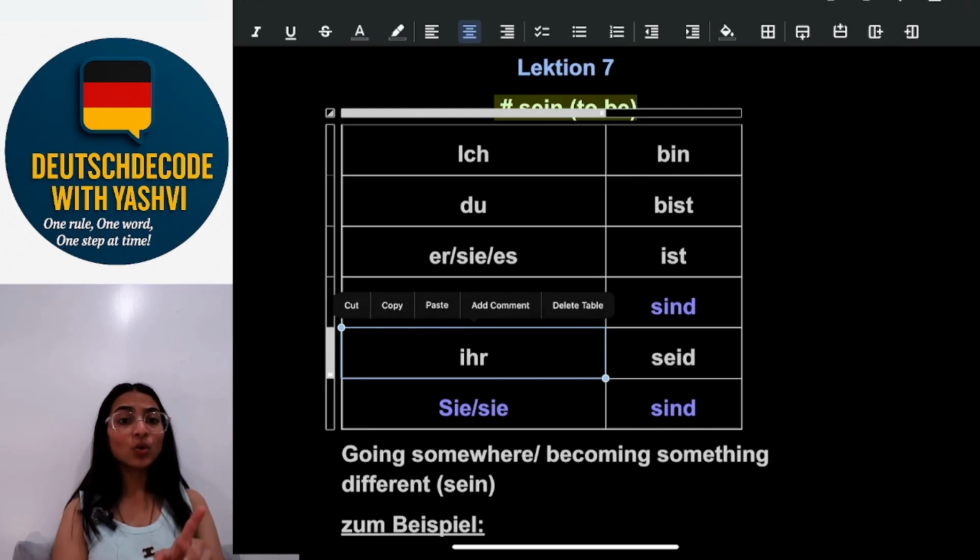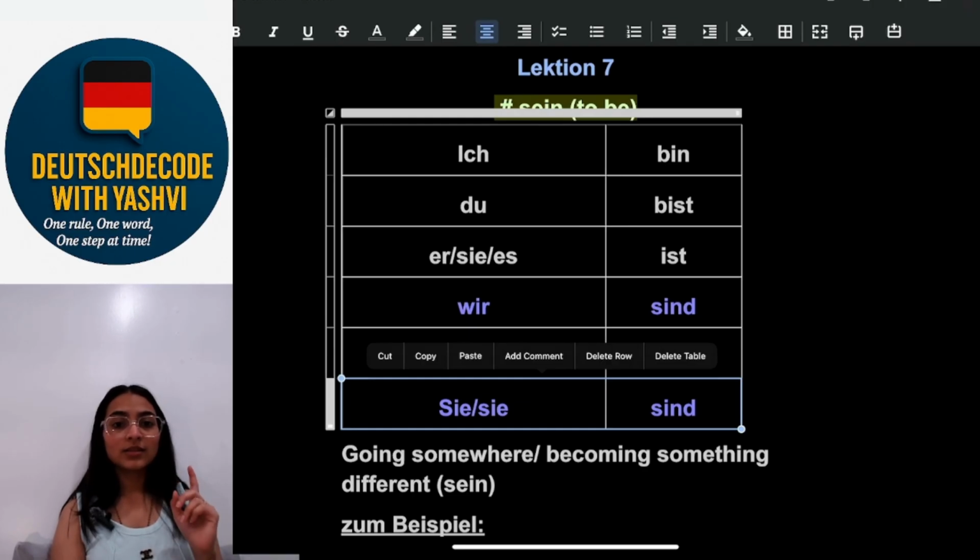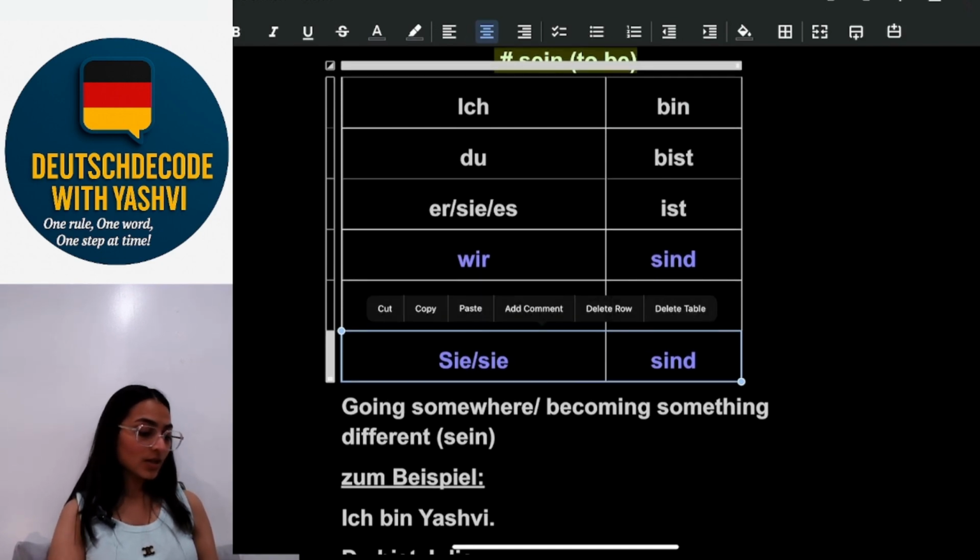Ihr seid, you all are. Sie and sie sind. The first Sie, with the capital, is the formal Sie, second person singular or plural, and the second sie is they, third person plural. Again, for this you can visit my previous lesson.